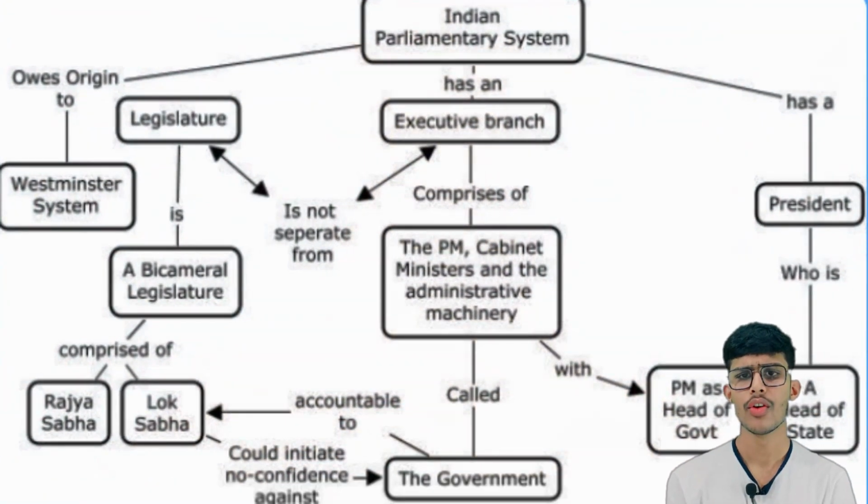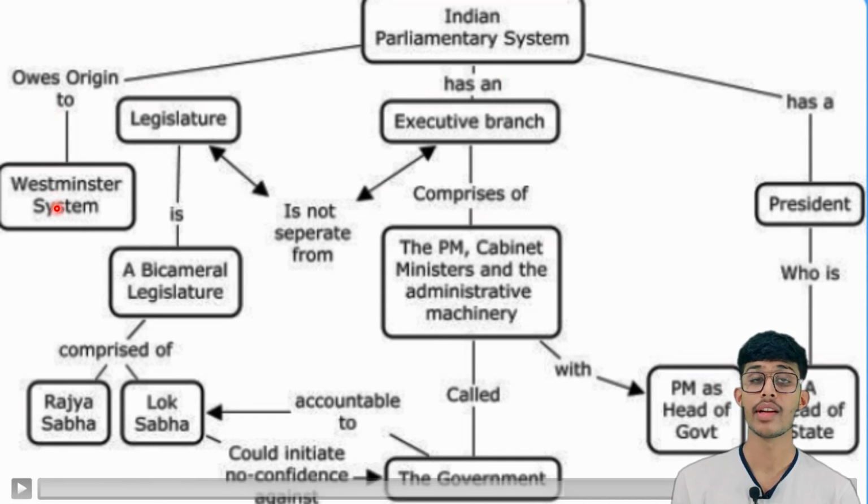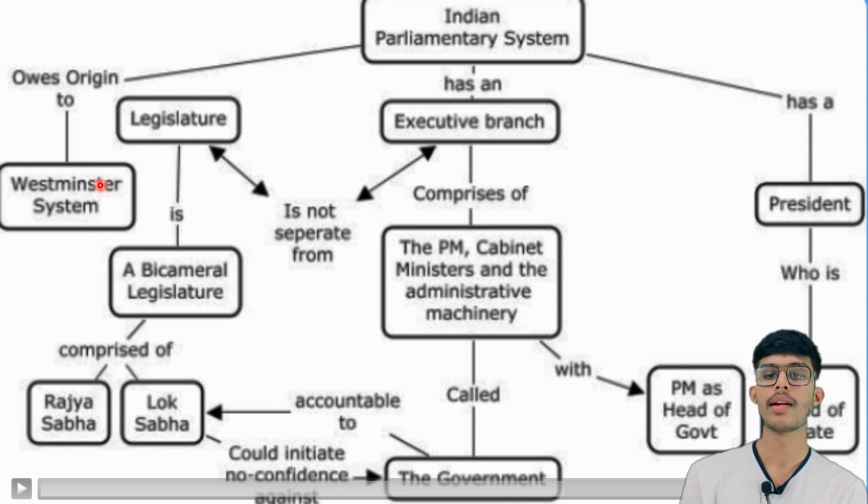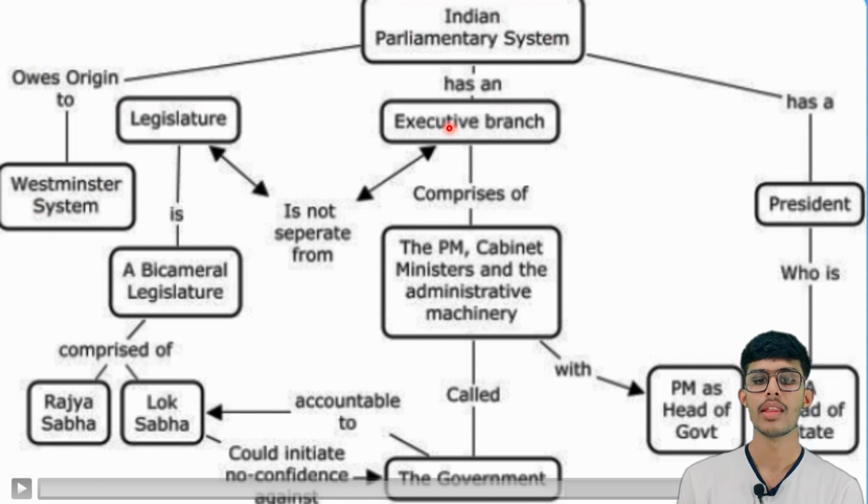From this chart, we are going to understand the Indian parliamentary system. The parliamentary system of India has its origin from the Westminster system. The Indian parliamentary system has an executive branch which comprises the PM, the cabinet ministers, and the administrative machineries. The executive branch is not separate from the legislature, and the legislature is a bicameral legislature which is composed of Rajya Sabha and the Lok Sabha.